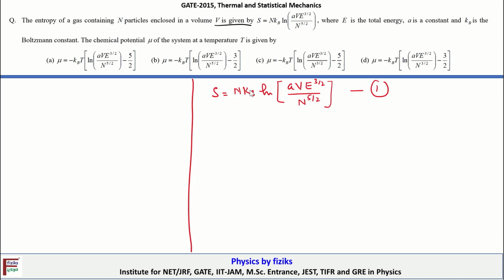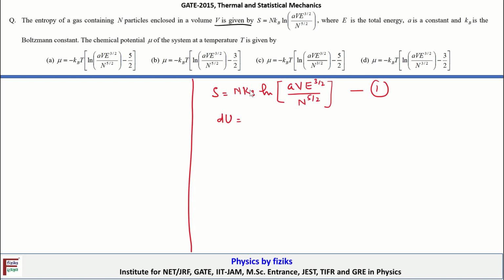The chemical potential mu of the system at temperature T is given by. Now here we are going to make use of the result that we obtained from the thermodynamic potential dU. So let me quickly take you through that result, and then we will immediately find the expression for the chemical potential from the given value of S. Okay, so the thermodynamic potential that we require is the internal energy change dU.